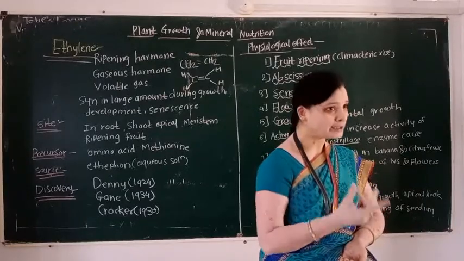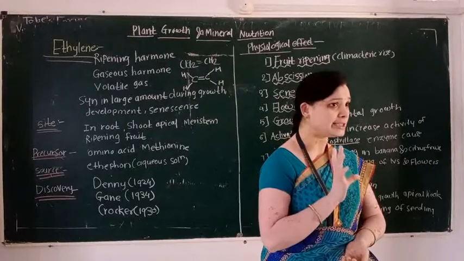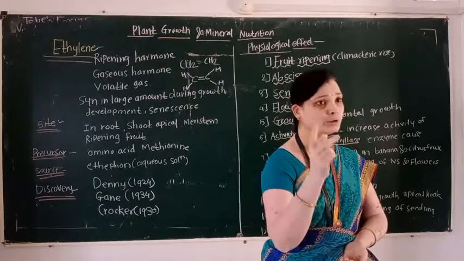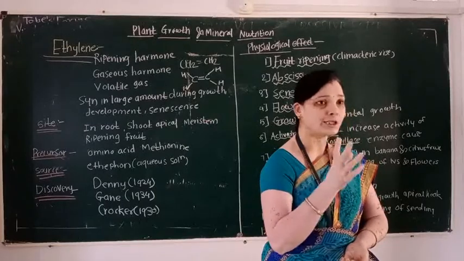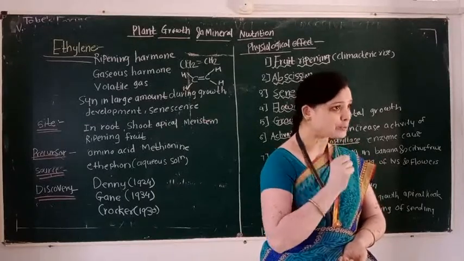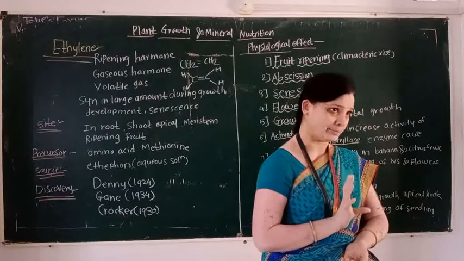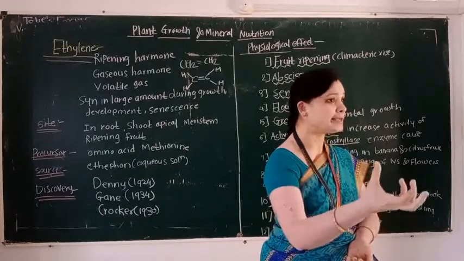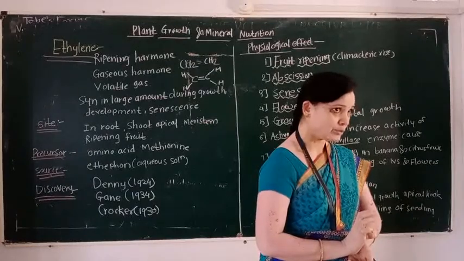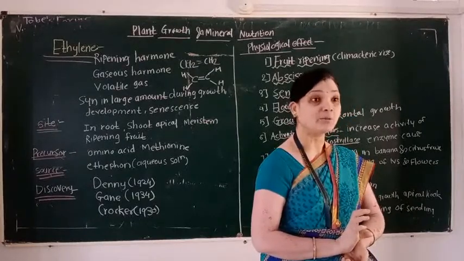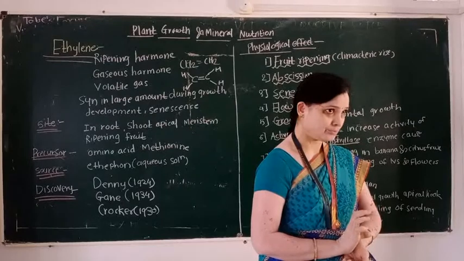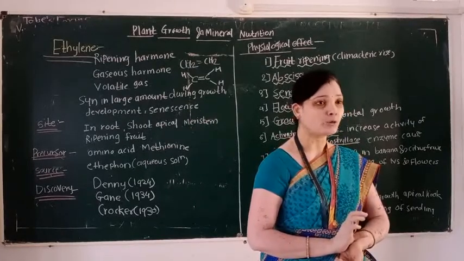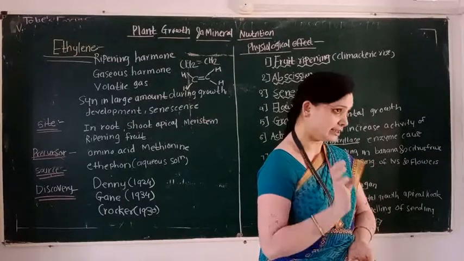And from ethylene, ethephon is an aqueous solution which is sprayed on the plant organ and easily absorbed by the plant body. Then ripening of the fruit takes place rapidly. So ethylene has a commercial value. Ethylene phytohormone is used in post-harvesting technique.